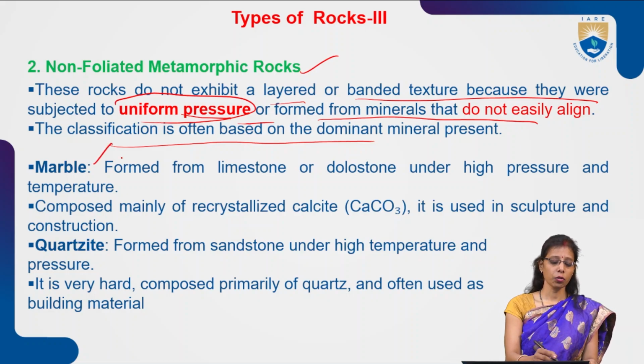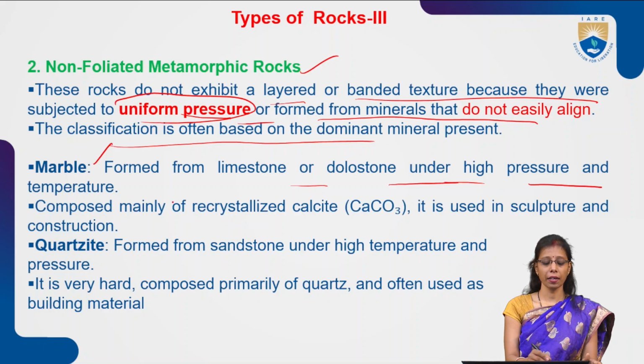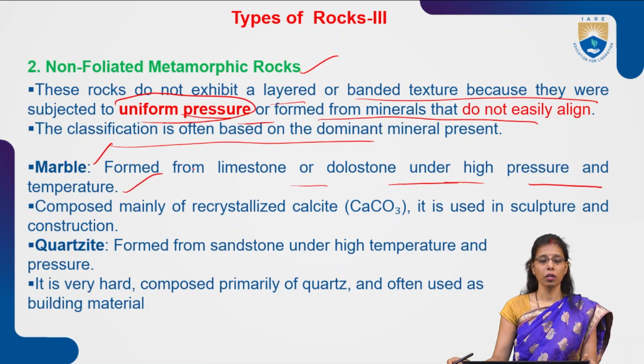Now marble is the main, basic example of a non-foliated metamorphic rock. Marble is formed from limestone or dolostone under high pressure and temperature conditions. When you see marble, there are no banded layers, because it goes through uniform pressure.